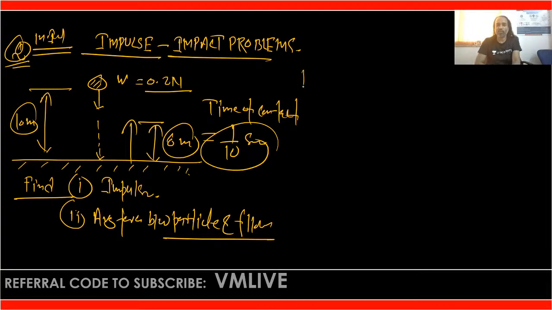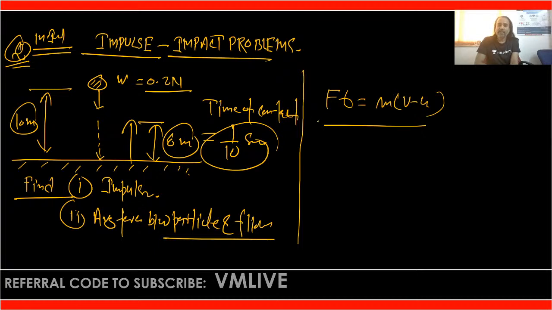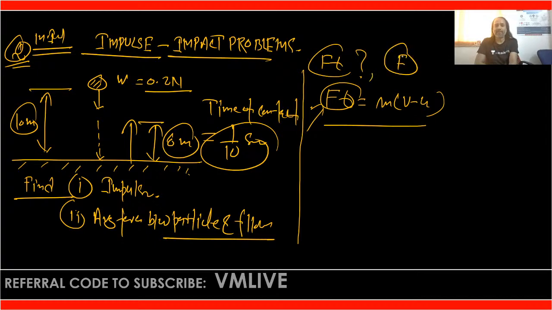I'm just going to solve this problem. In this case we can apply the impulse momentum equation. So the impulse momentum equation is what? That is Ft = m(v − u). Clear? You have to find impulse, meaning Ft, and then you have to find the average impulsive force F. These two things you have to find: Ft, and F, the average impulsive force.